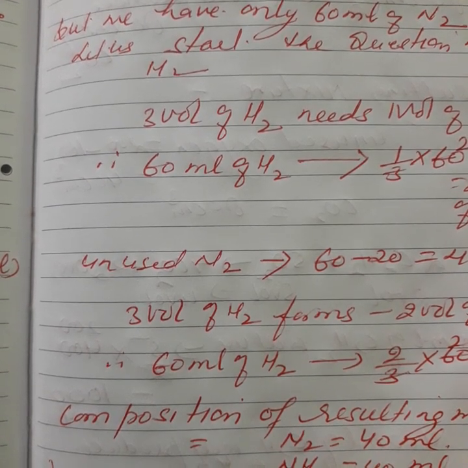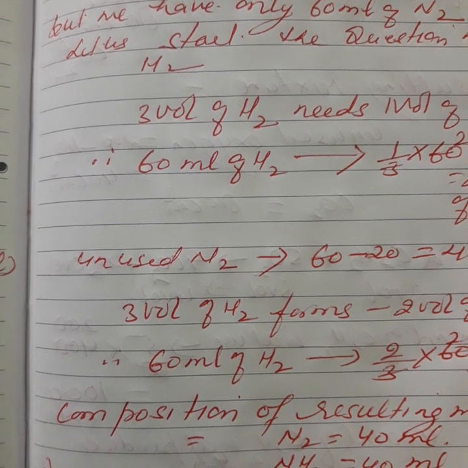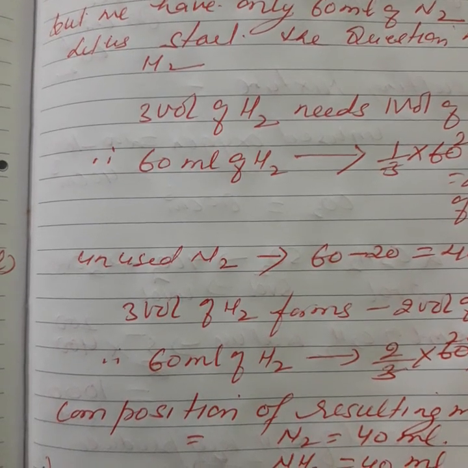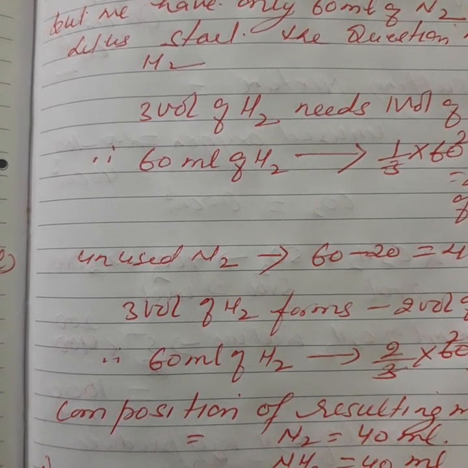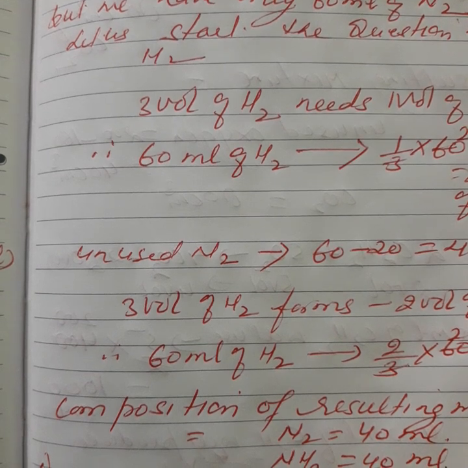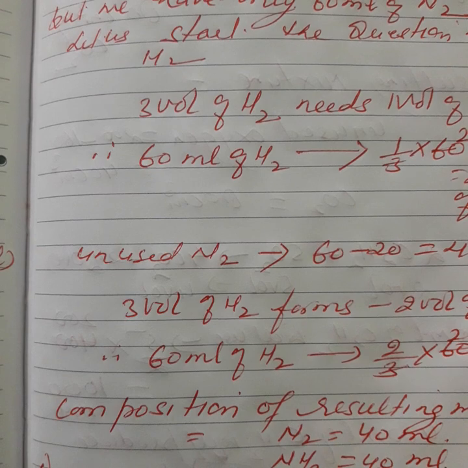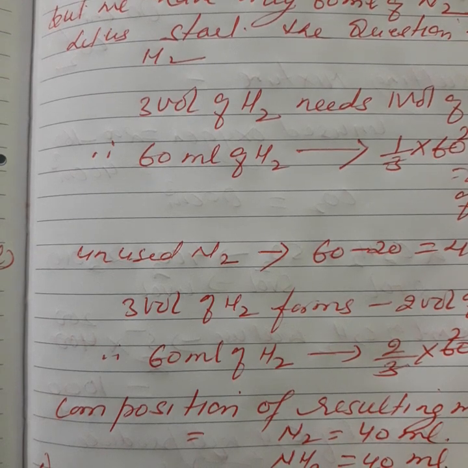Suppose we start calculating with nitrogen. 1 volume of nitrogen will consume 3 volumes of hydrogen. It means 60 milliliter of nitrogen will consume 3 into 60, which is equal to 180 milliliter of hydrogen.